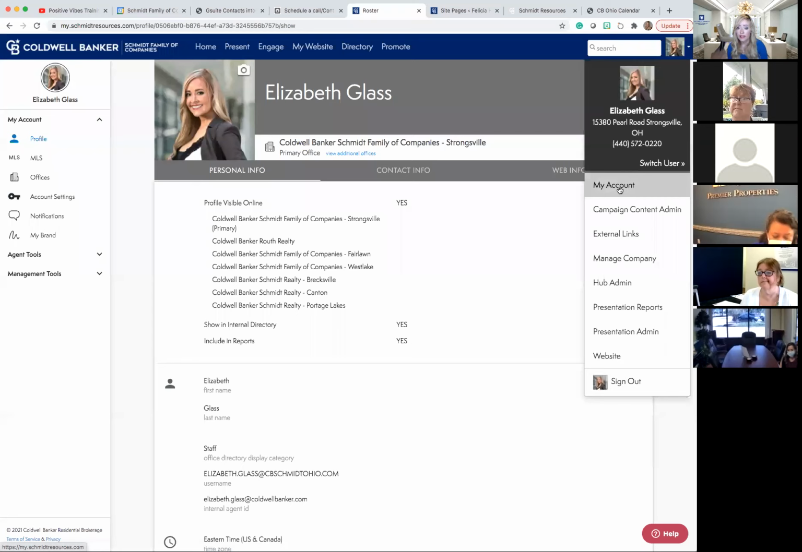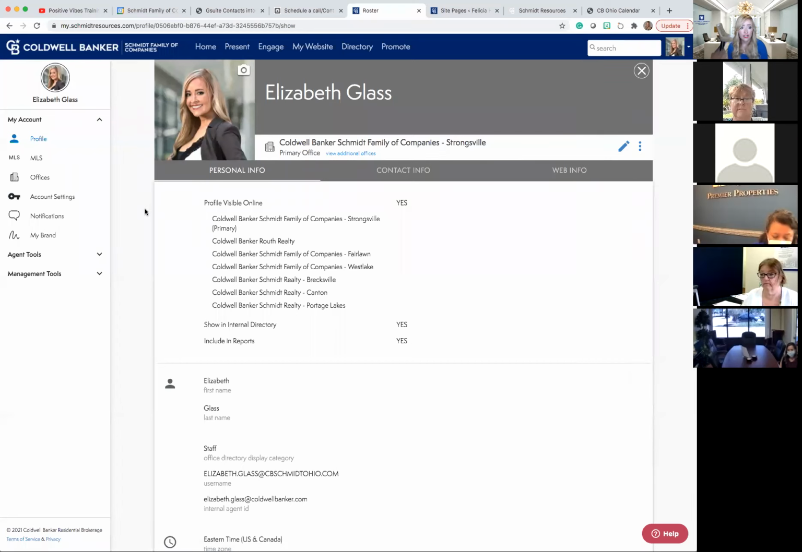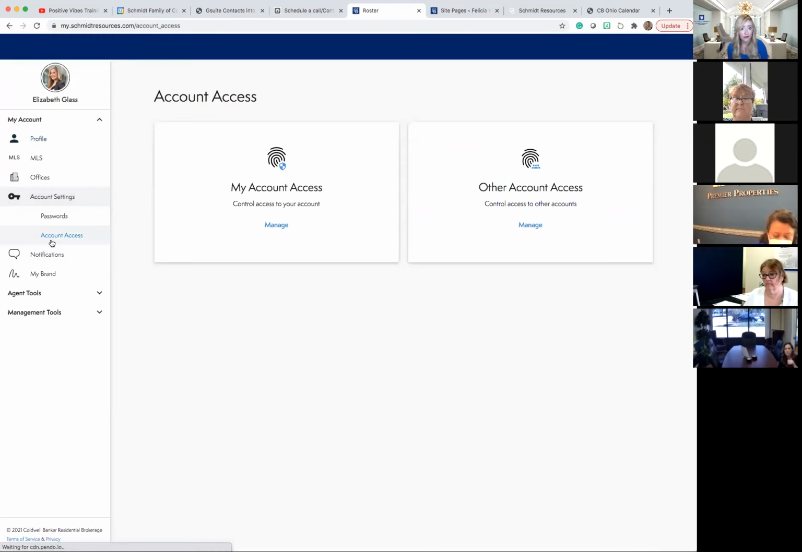When you click on it, it says My Account. The way that we're giving access is in the navigational panel on the left-hand side. It literally has a key that says Account Settings. Then you're going to click Account Access. And again, all of these step-by-steps are even available at support.moxiworks.com. And we have training videos we've already done.